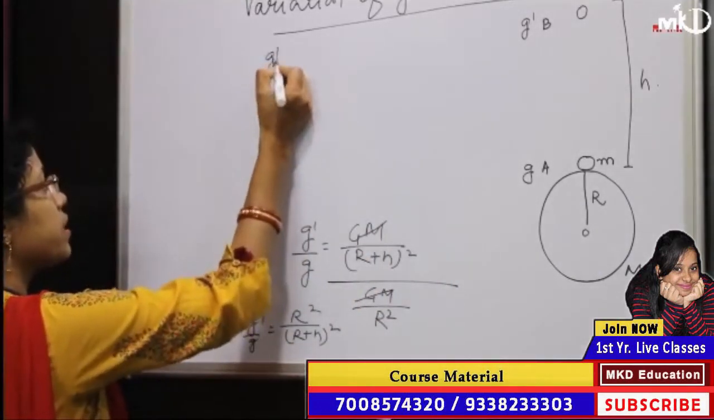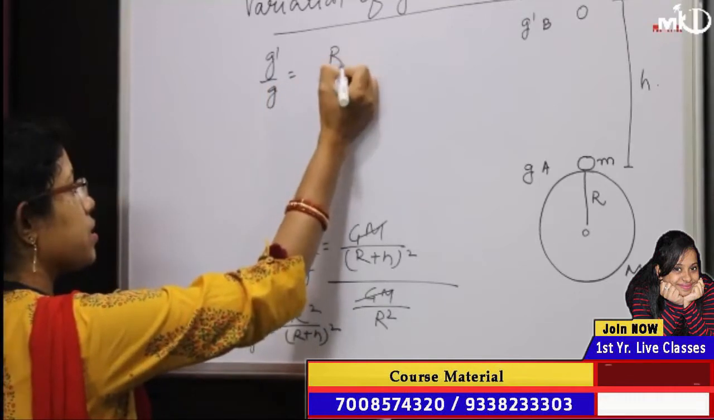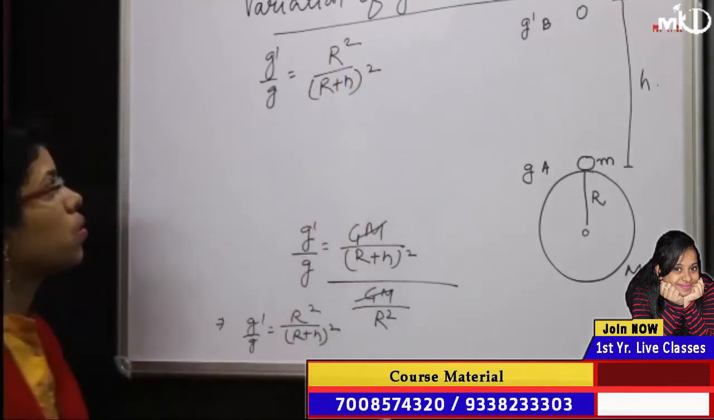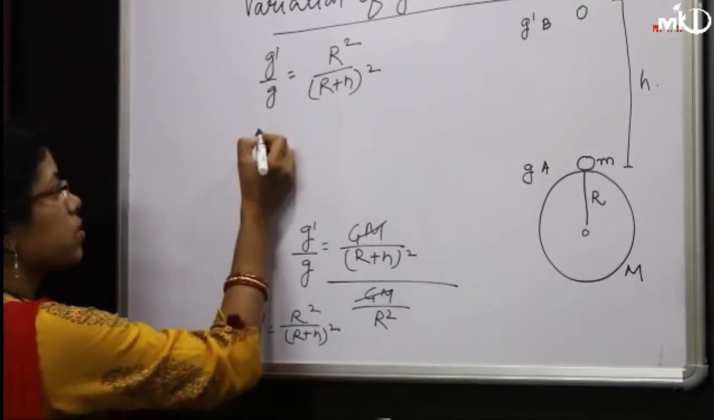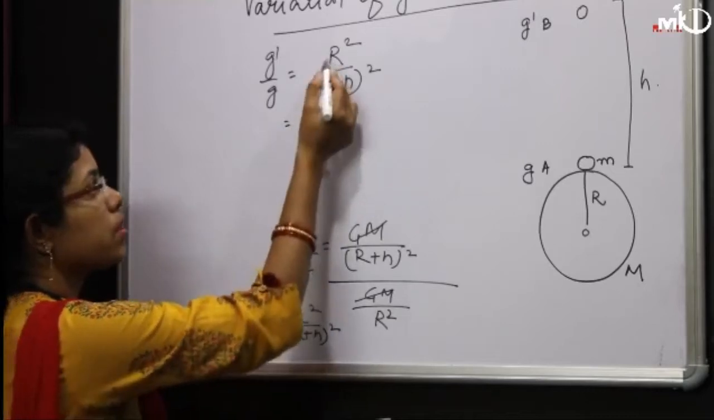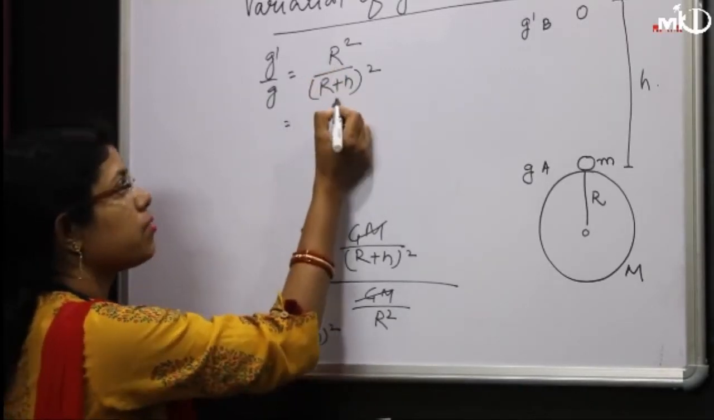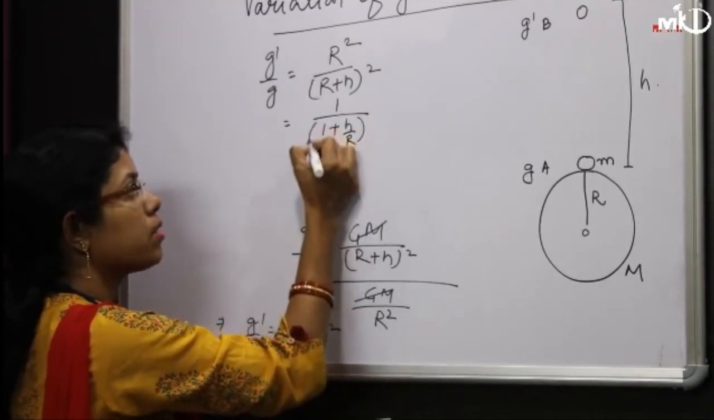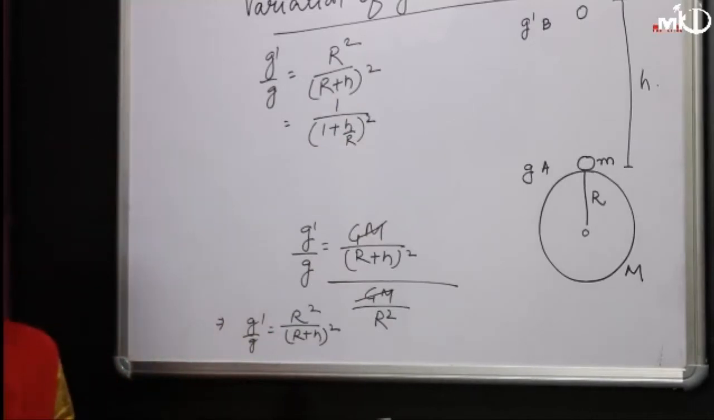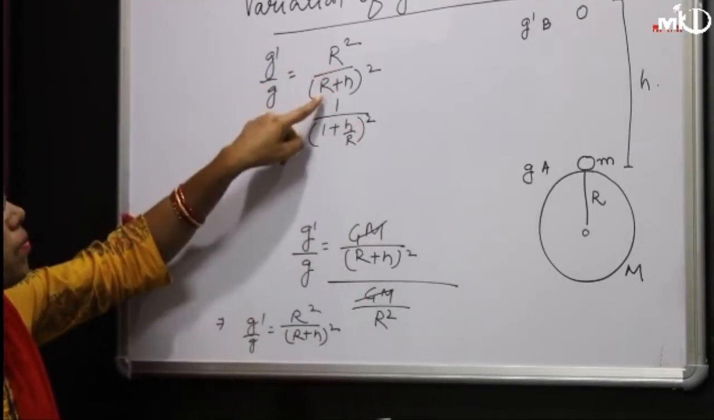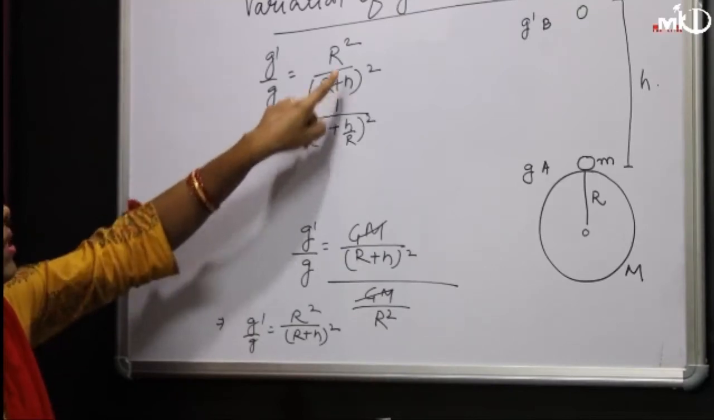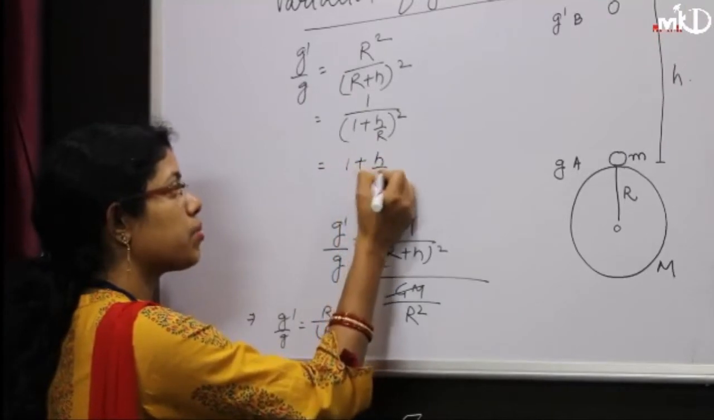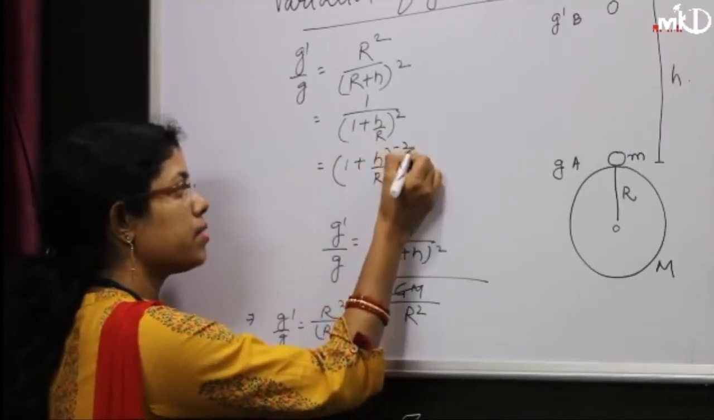So now you can write g dash upon g is nothing but r square upon r plus h whole square. If you take r square common, this will be 1 plus h upon r whole square. The r square from the bottom we have taken out and the r squares get cancelled. So this can be written as 1 plus h upon r to the power minus 2.